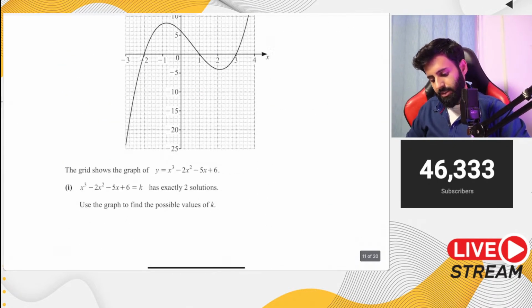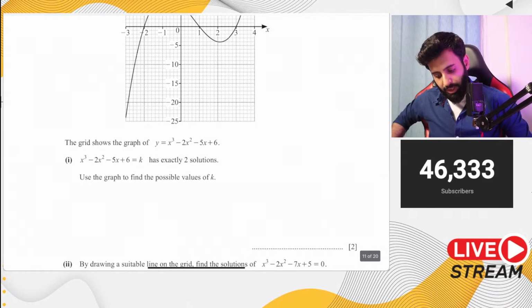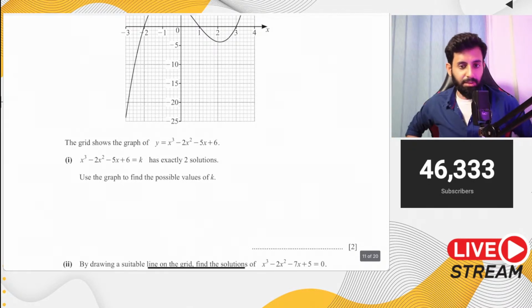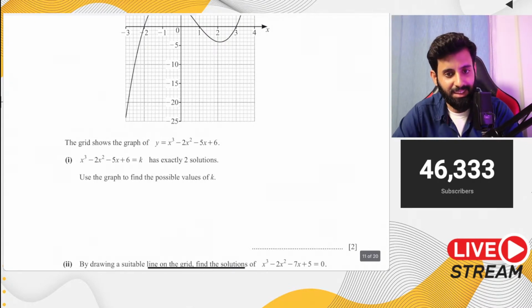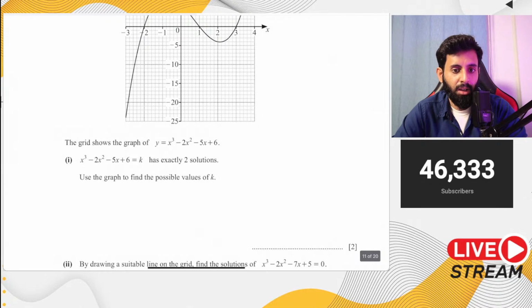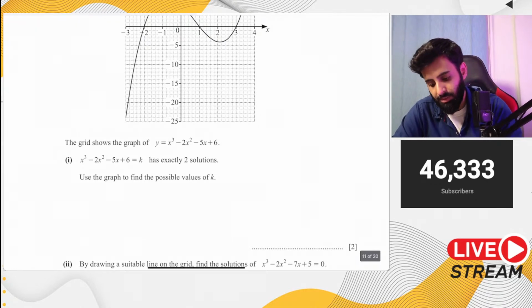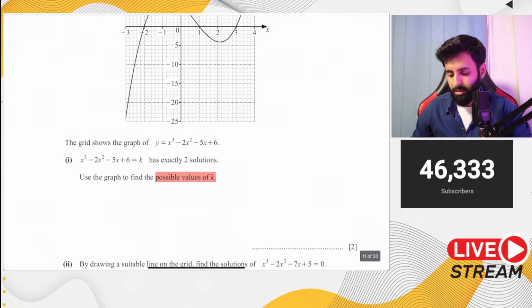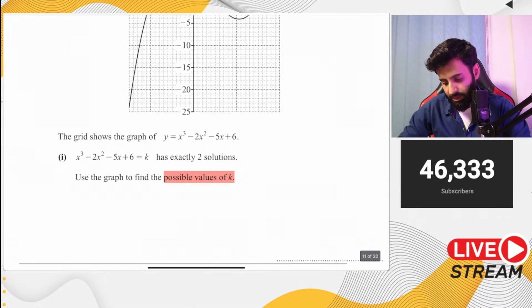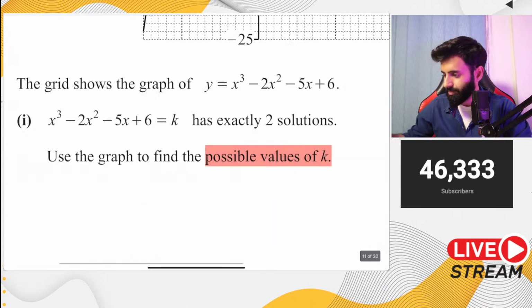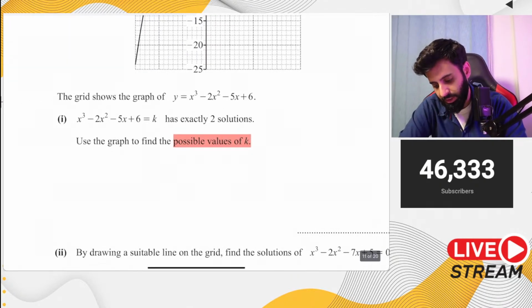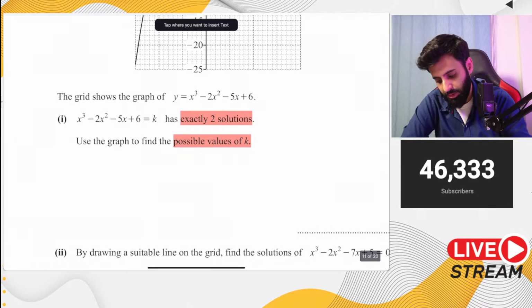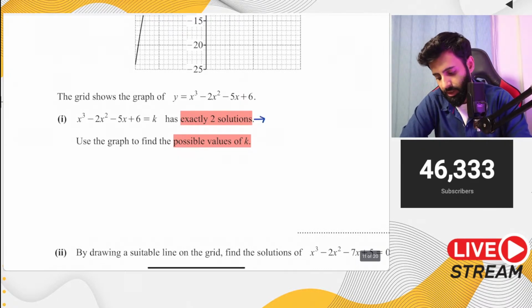Okay. Then it says the grid shows the graph of y equals x cubed minus 2x squared minus 5x plus 6. x cubed minus 2x squared minus 5x plus 6 equals k has exactly 2 solutions. Use the graph to find the possible values. So if you're asked to find the possible values, that clearly means there has to be more than one. Now, if it says that it has exactly 2 solutions, what does that mean? Having exactly 2 solutions basically means that you should have 2 points of intersection.